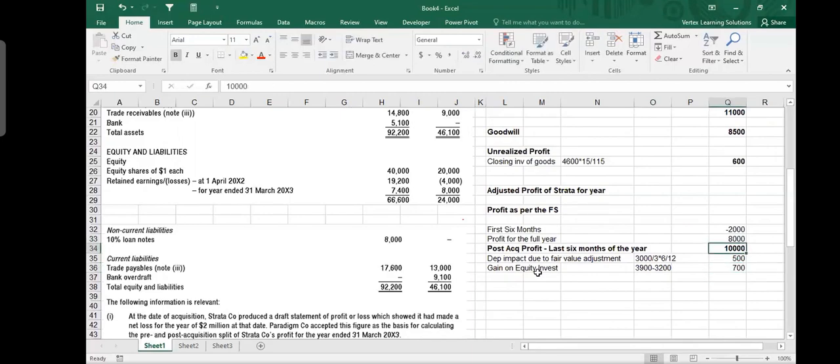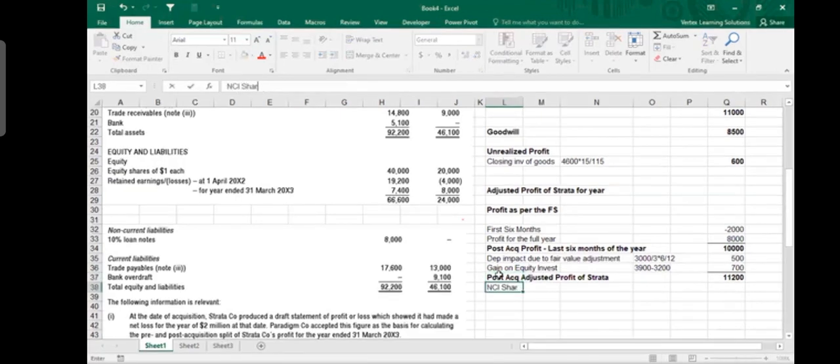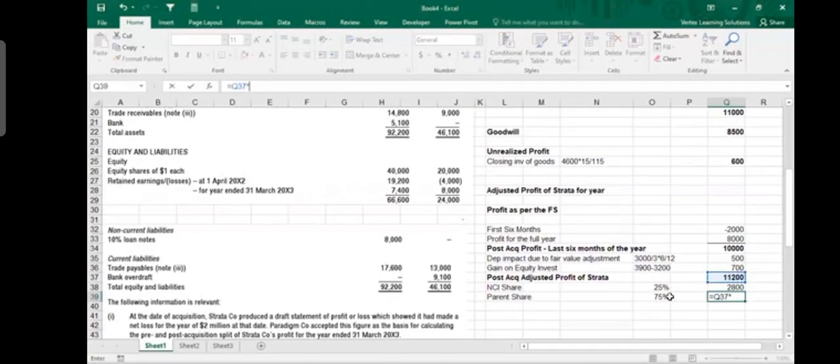So this is what I call adjusted profit. Let me write down, I would say post-acquisition adjusted profit of Strata. This is the proper name for this thing. What is 11,200? This is post-acquisition adjusted profit of Strata, NCI share and parent's share. Of course, NCI is 25%, parent is 75%. So I take this 11,200 into 25%, and I take this 11,200 into 75%. So this much goes to the NCI and that much goes to the parent.